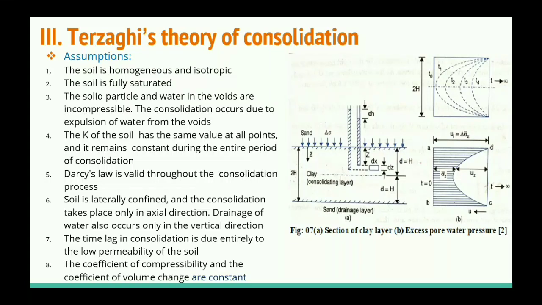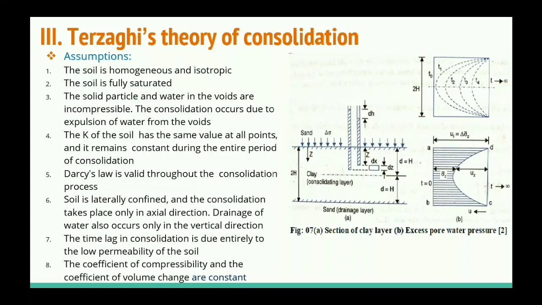In Figure 7, part A, let us consider a saturated clay layer of thickness 2H, or 2D, confined by two layers of sand, one at its top and one at its bottom. When a uniform pressure of delta sigma is applied on the surface of the top layer of sand, the total stress at all points in the clay layer is increased by delta sigma.